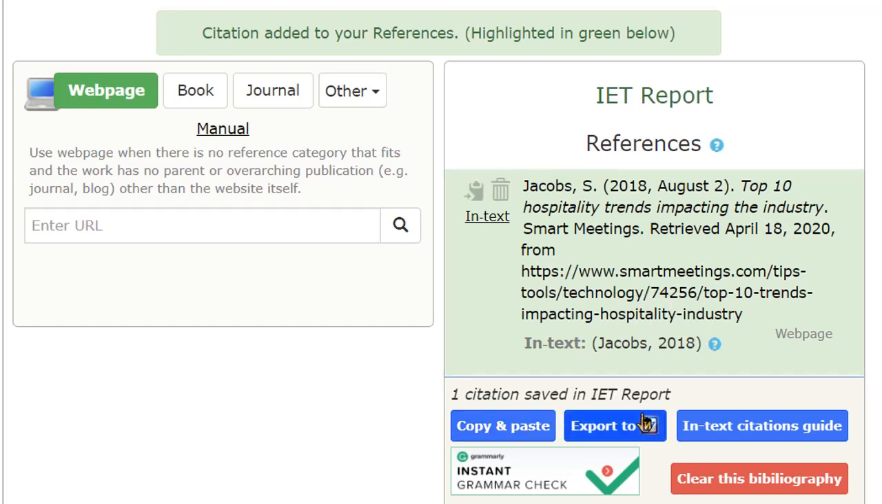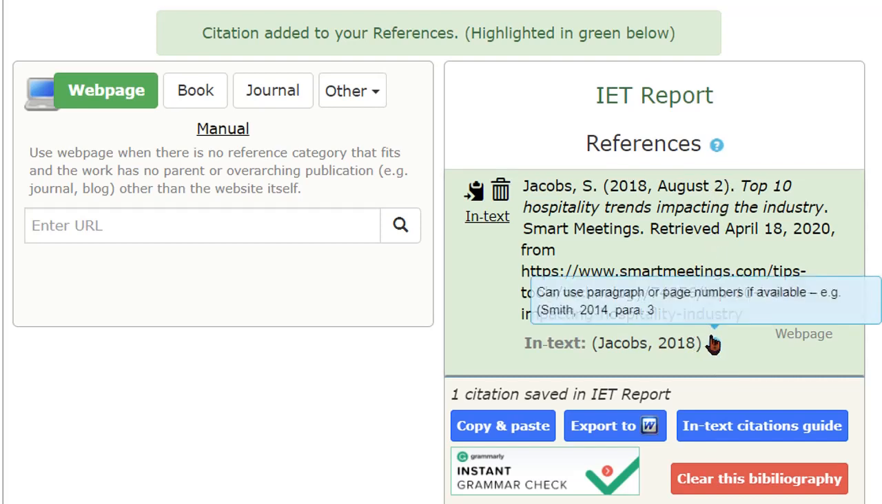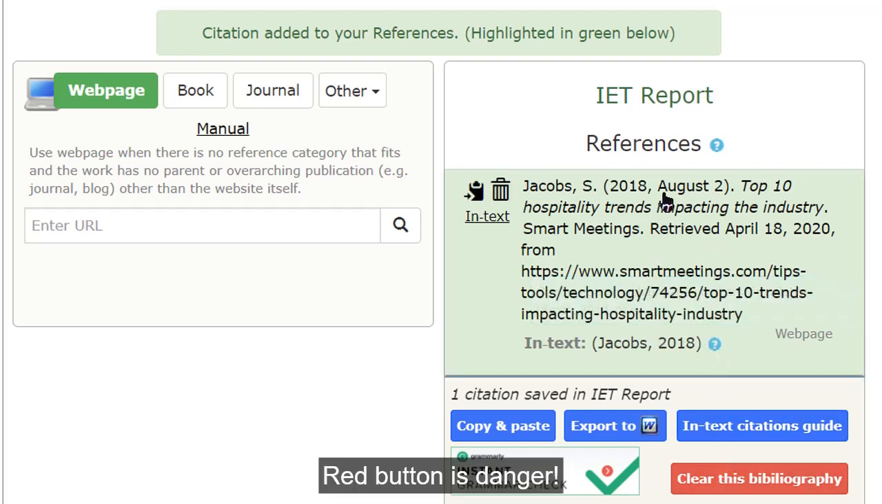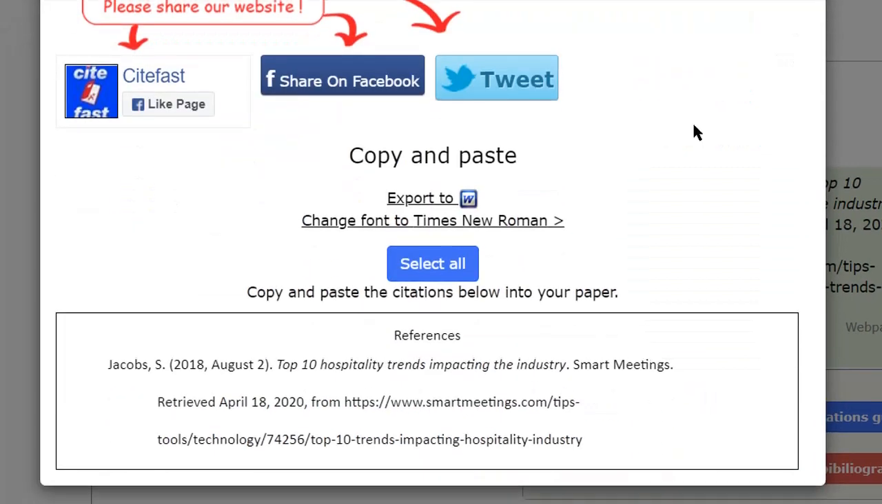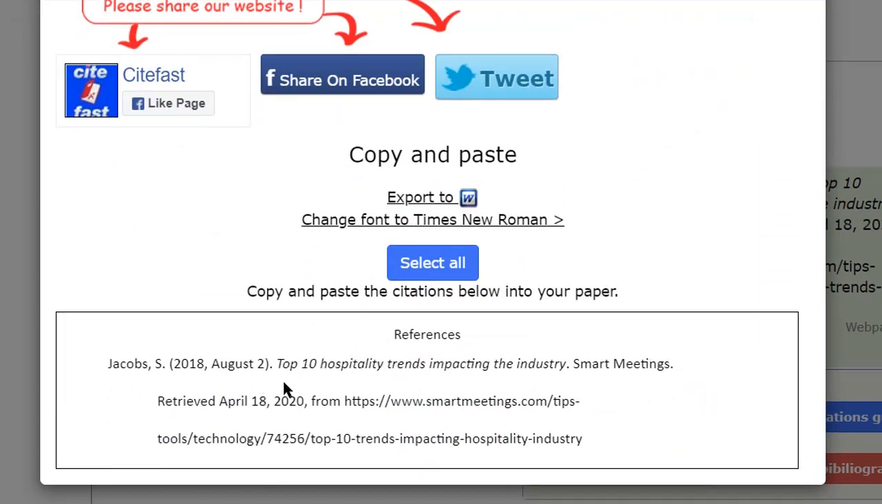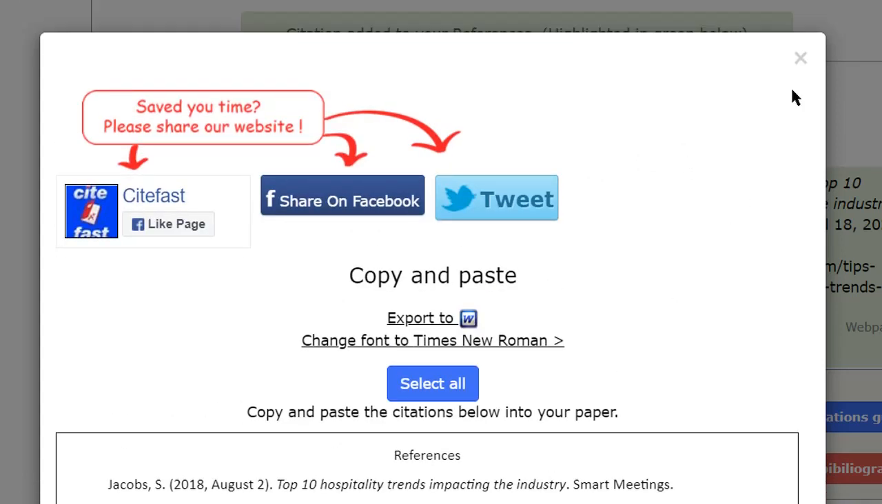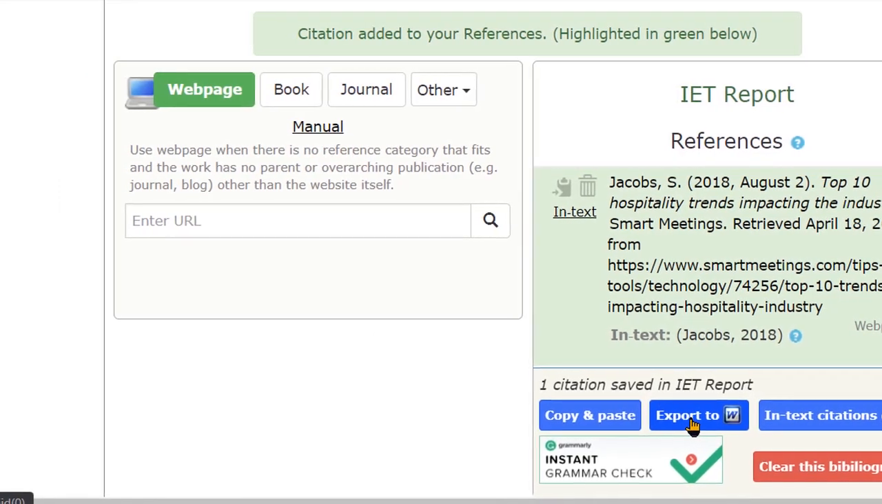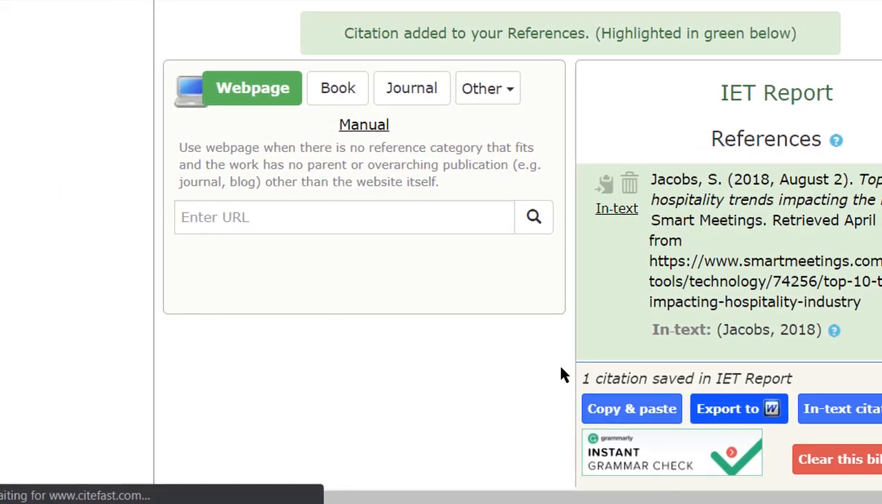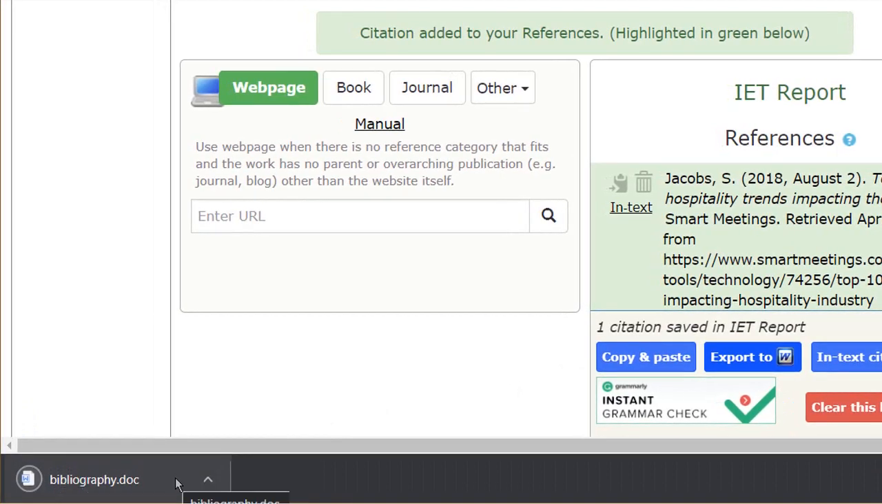There are 3 buttons under here, and the 4th button is to clear this entire thing. No, don't use that because you will lose all the information that you have saved. So the copy and paste option, if you click that, you will get an option to copy the reference and paste it in your document, or you can download it as a Word document. That is one option. Another option is you can directly export it to Word, so it gets downloaded to your computer.